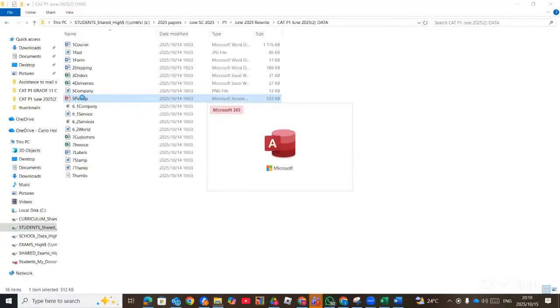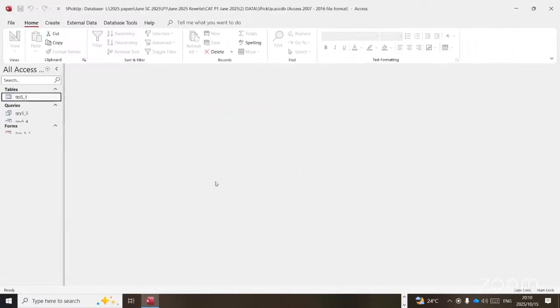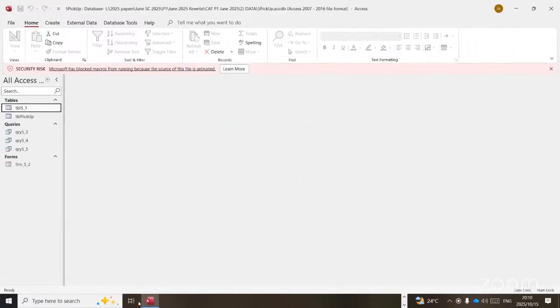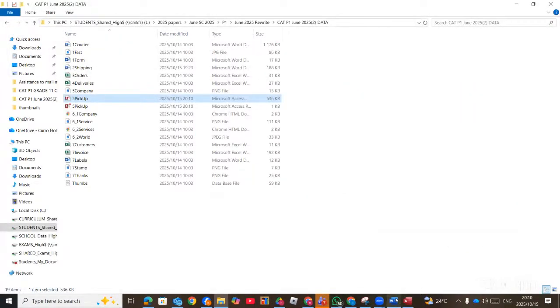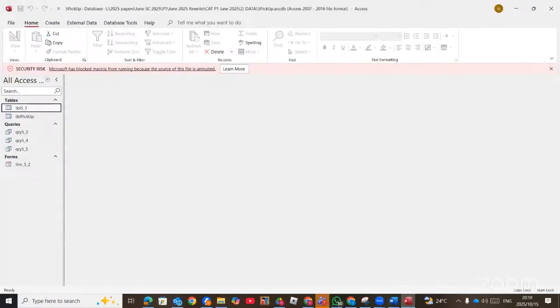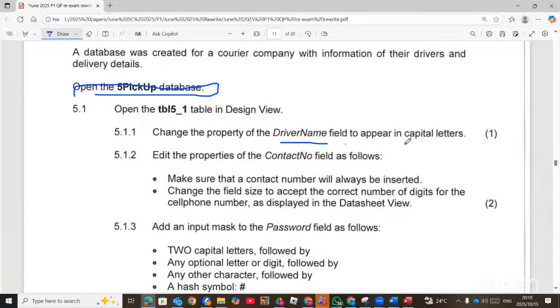We are dealing with database. Right, the first question. I'm going to close the spreadsheet. The first question says, change the property of the driver name field to appear in uppercase or capital letters.